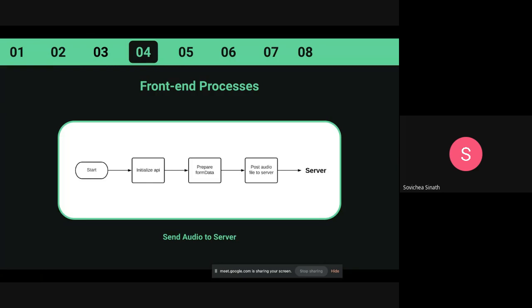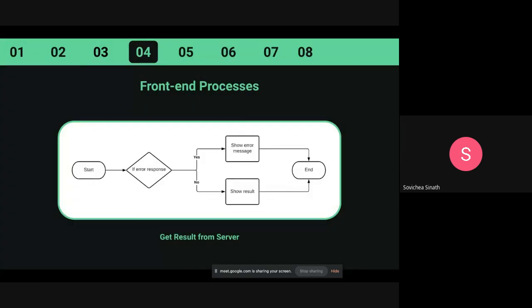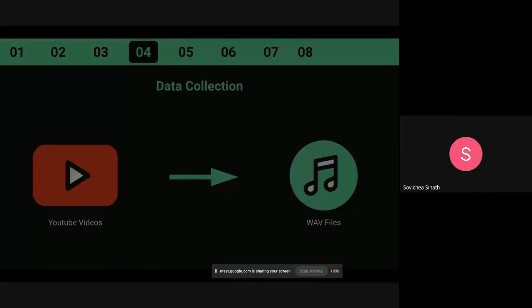Sending the audio to the server is straightforward. It's just initializing the API, preparing our file in multipart form data, and then sending a post request. For the response that comes back, if there is an error, it will show no result. But if there is not, it will show the result like the screen that we showed before.